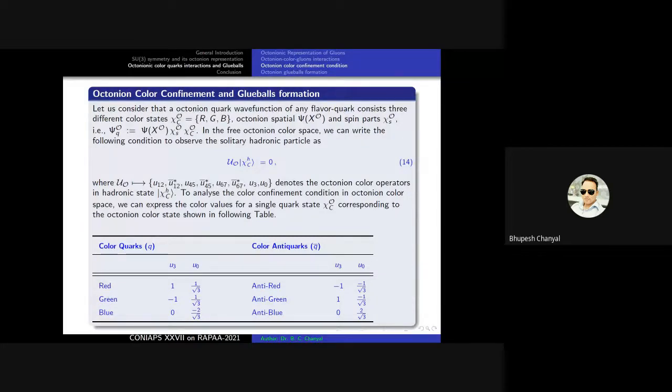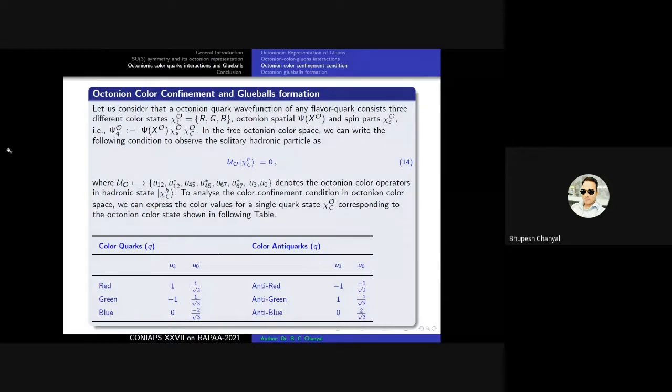Let us consider that the octonion quark wave function of any flavor quark consists of three different color states indicated by chi C O. O indicates octonion generally, and C is the chromo charge. Chromo means color charge. It is a function of red, green, and blue. The wave function not only has the color, it also has octonion spatial functions and the spin part. So that means we have a final wave function for the case of the strong interactions.